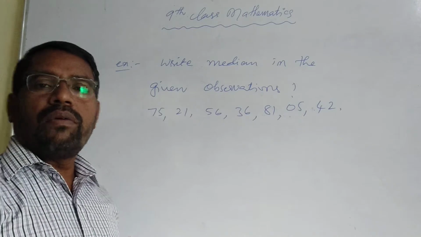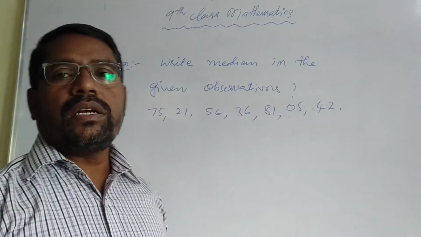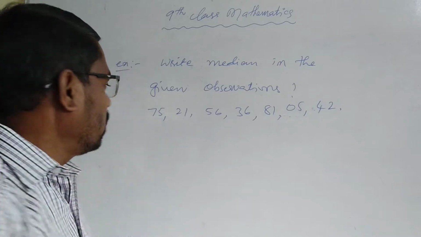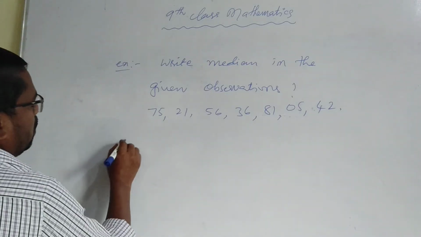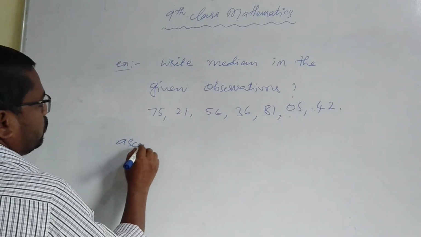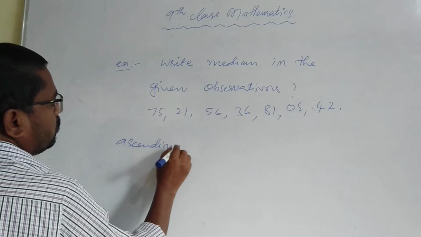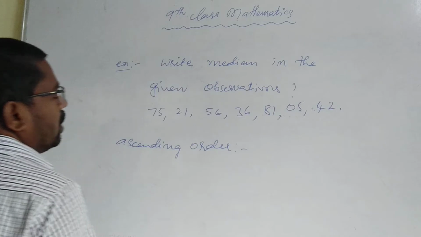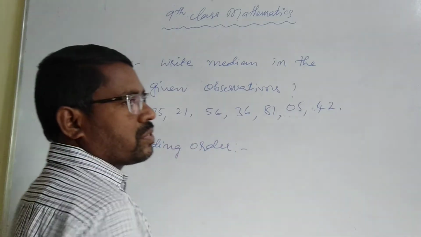Now I want to write these in ascending order or descending order, small to big or big to small; that is your wish. I want to write in ascending order, which means we select from small to big.